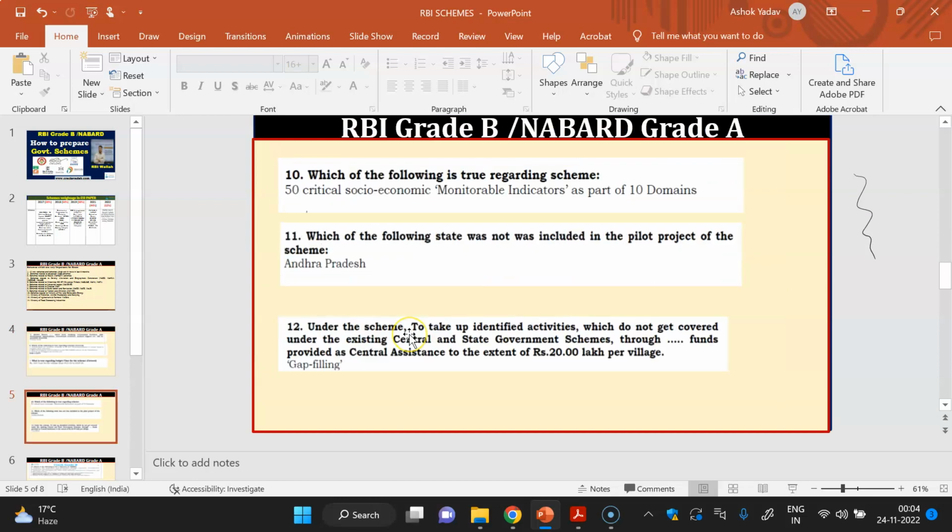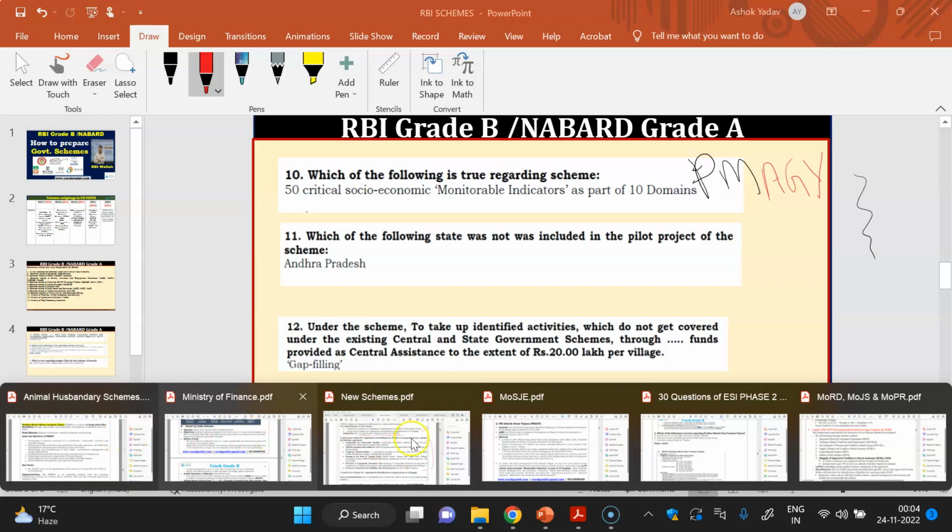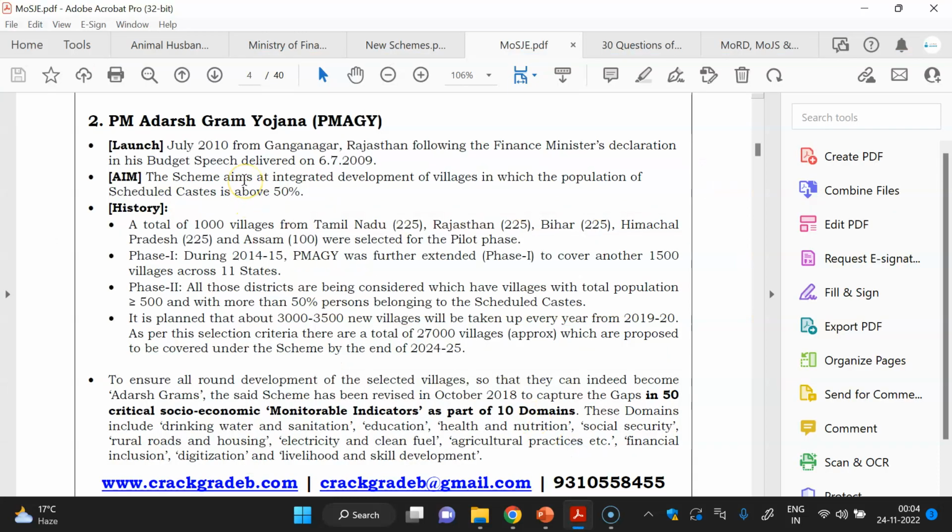One more question we will see. Which of the following is true regarding the scheme? This was the Pradhan Mantri Adarsh Gram Yojana, PMAGY. So I will show you the Pradhan Mantri Adarsh Gram Yojana. So this was the scheme. If you are studying this scheme, first thing is from where it was started and when it was started. In July 2007 from Ganganagar, Rajasthan it was started. So this is first. Second is the aim.